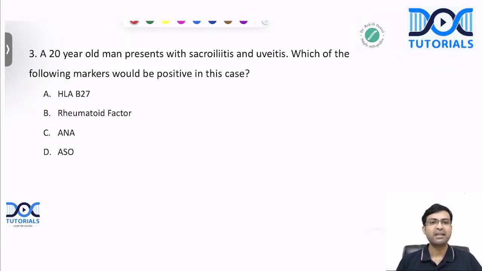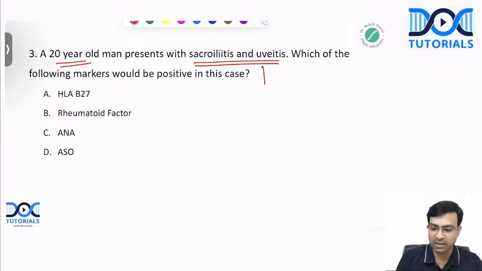Next question. A 20-year-old man presents with sacroiliitis and uveitis. Which of the following markers would be positive in this case? What is the answer? Is it HLA B27, rheumatoid factor, ANA, or ASO? We know that the sacroiliitis and uveitis combination occurs in which disease, especially in a 20-year-old man? What is the condition? Yes, it is ankylosing spondylitis, isn't it? Ankylosing spondylitis.